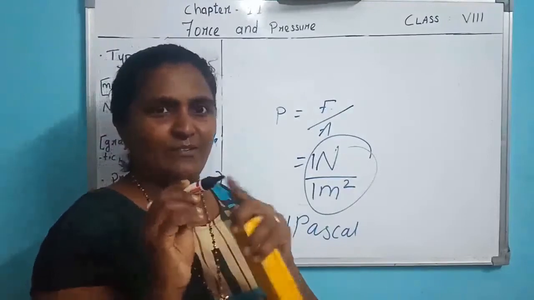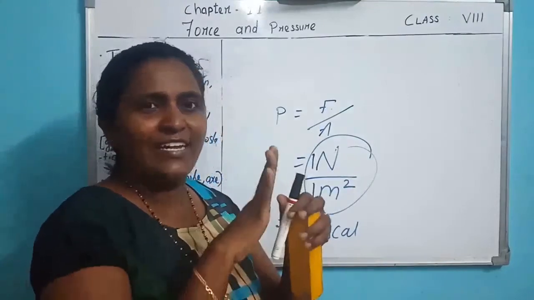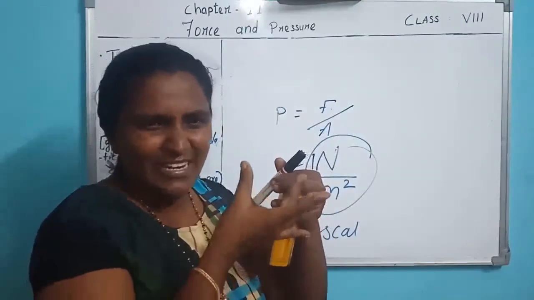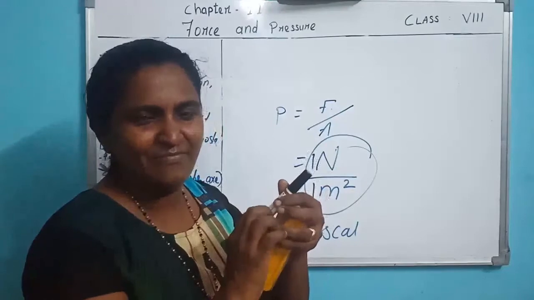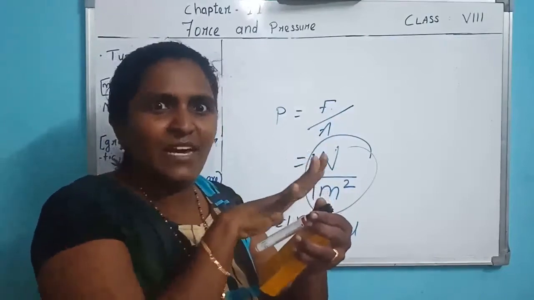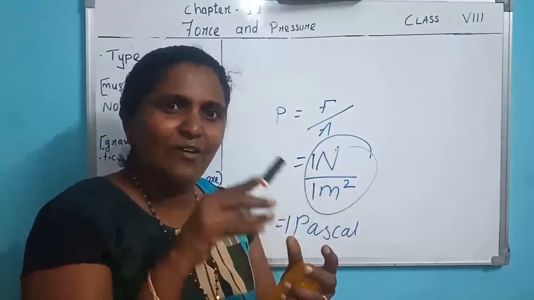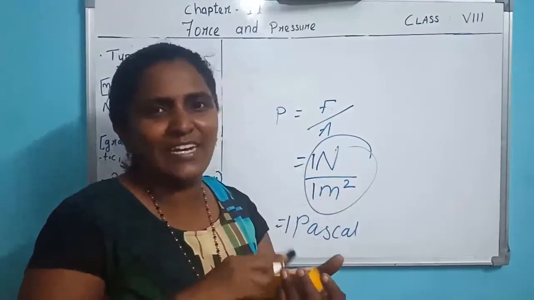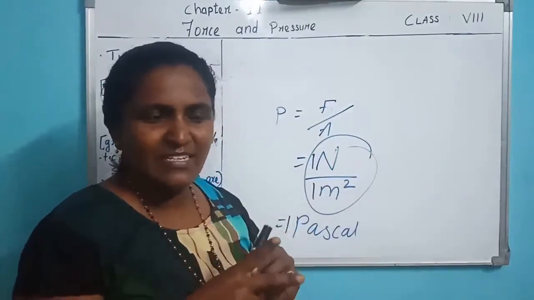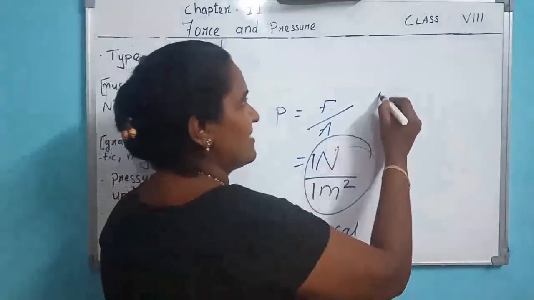Here is another example. Take a knife. One side is a blunt area, and the other side has a very small area. Yes or no? Why is it a very small area, less area? The other side is blunt, more area. Because less area means more pressure, so you can easily cut vegetables or whatever it is. Scissors, wedge, axe and others work like this.